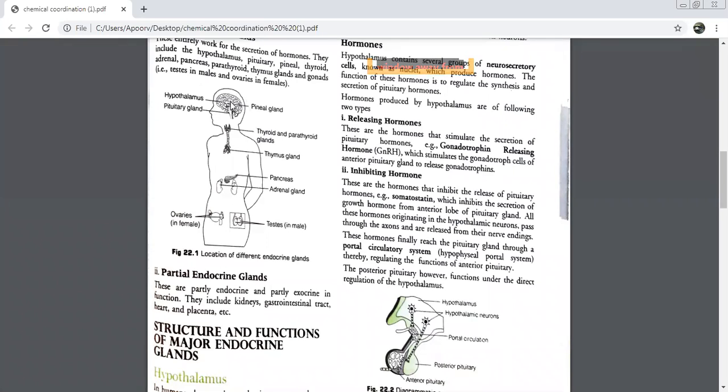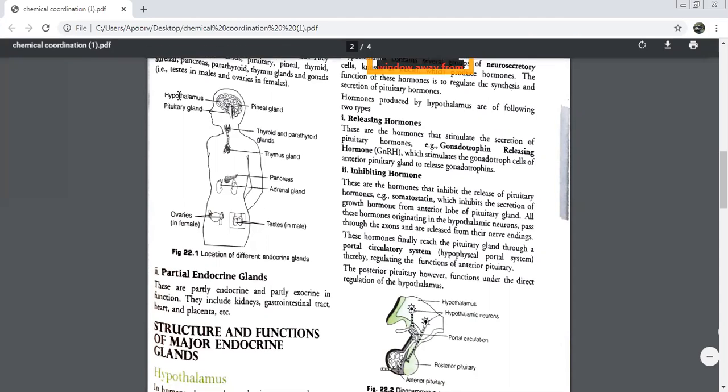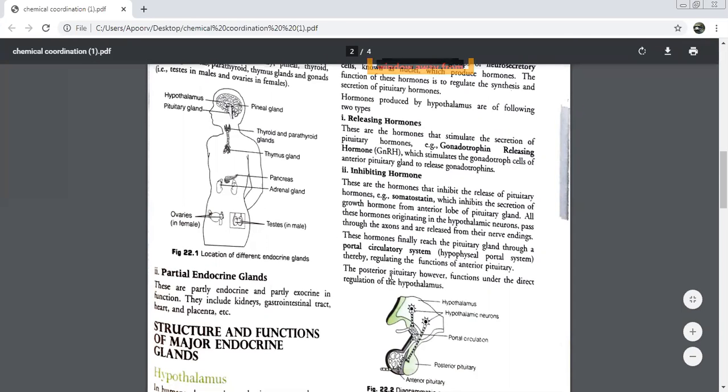Axons. And I just told you that in the nervous system we have neurons. What are those neurons in the hypothalamus known as? Hypothalamic neurons. So in the posterior part, these hypothalamic neurons directly transfer whatever hormone is produced here. They are directly transferred to which part of the pituitary? The posterior pituitary. Because the posterior pituitary is directly connected to the hypothalamus with the help of the axons. Is it okay for everybody?